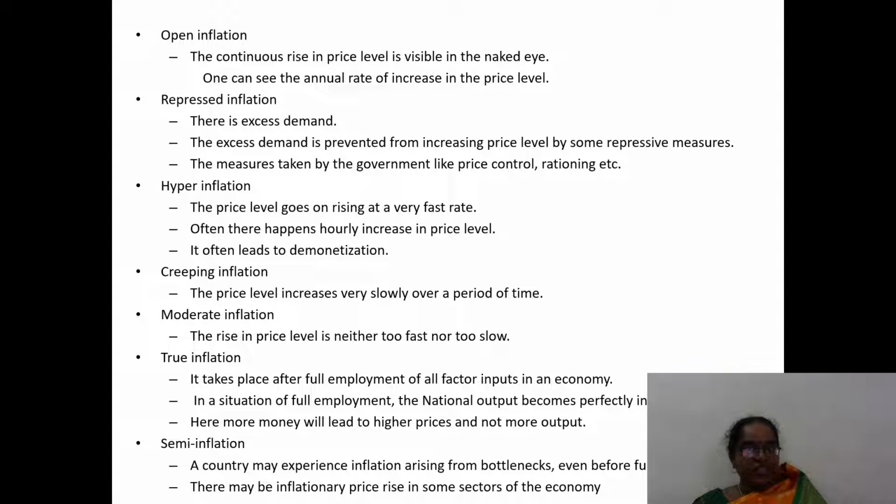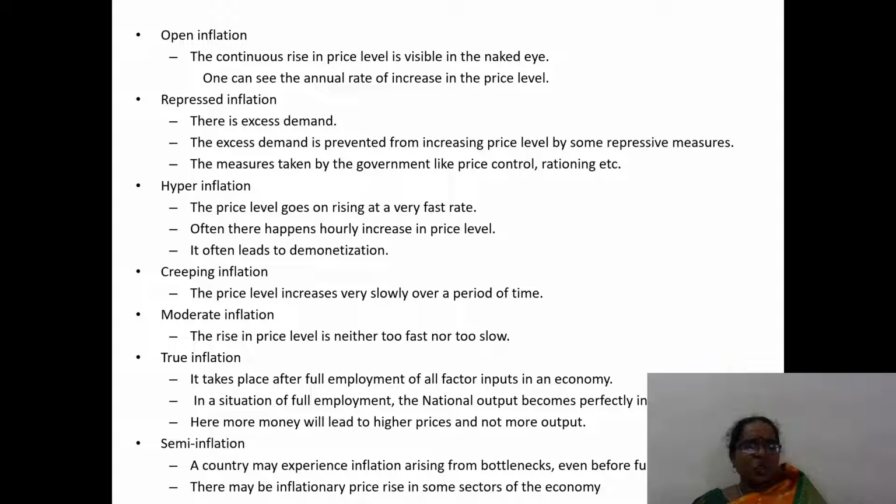Next one is open inflation. It denotes a continuous rise in the price level. Repressed inflation means excess demand is prevented by increasing the price level. This measure is taken by government through price control, rationing, etc.